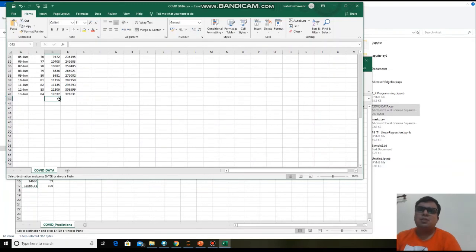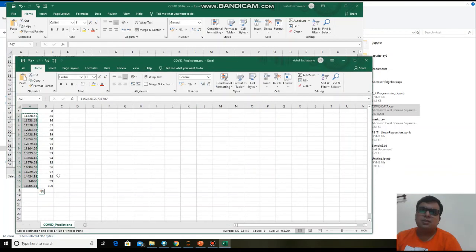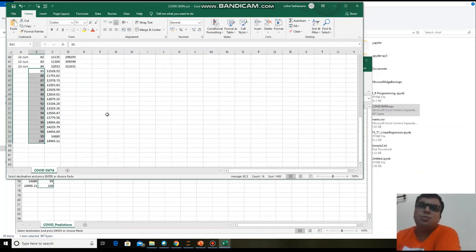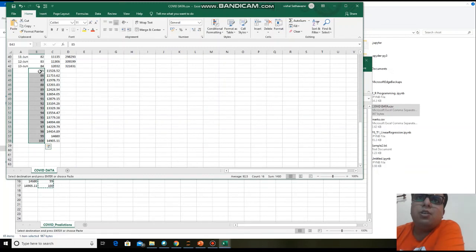You just paste those data after 84th day, and just copy the day also and paste here. Okay, so you can see that on the 85th day you are having 11,528 cases. On 86th day 11,753 cases.